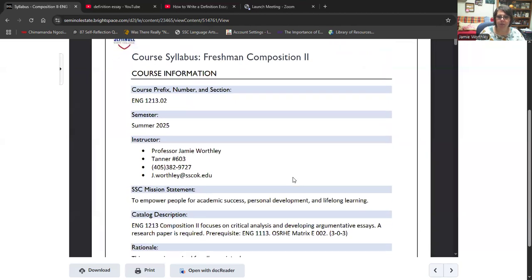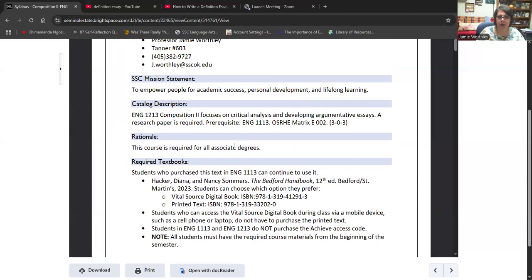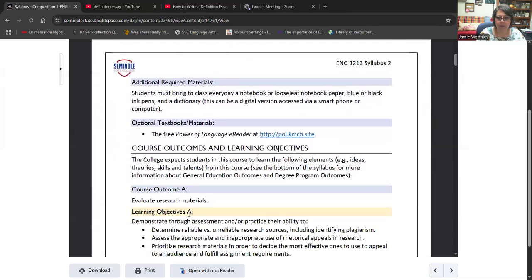So you're more than welcome to look over the syllabus. We have our catalog description, our rationale. We have a textbook. We don't look at the grammar so much in the textbook, but it's there for you to use. So if you see that you have a lot of run-on sentences and whatnot, then you can look that up in the textbook to help you. So it is very useful. We just mostly use the MLA part of the book, and we use things like audience, target audience, where we look at the audience. We look at purpose, the reason why we write, so things like that for the syllabus.